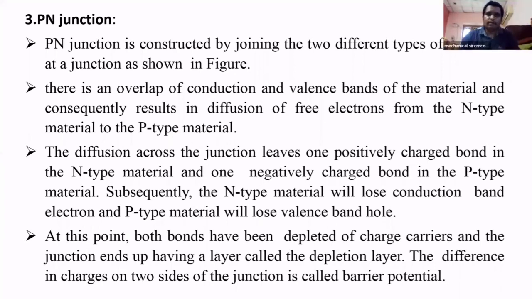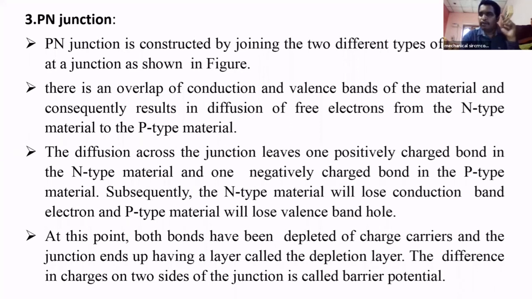N-type. What does n mean? Negative. It means we are adding a 5 valence electron impurity into the semiconductor. Pentavalent, 5 valence electrons. 4 electrons are shared with the neighboring silicon. What is extra? One electron is there. How many free electrons? One electron.